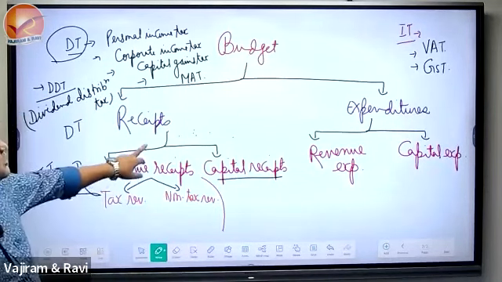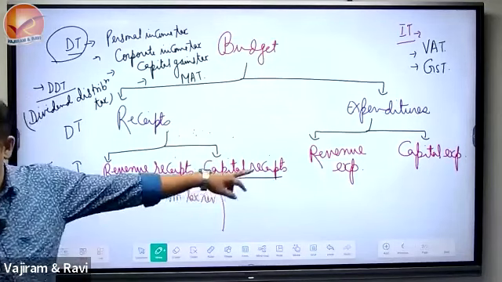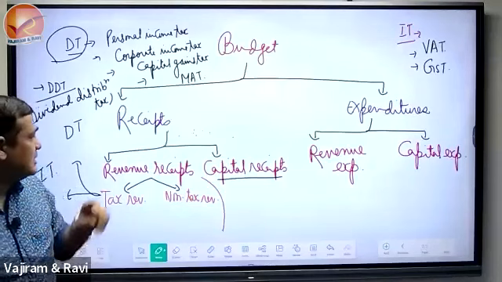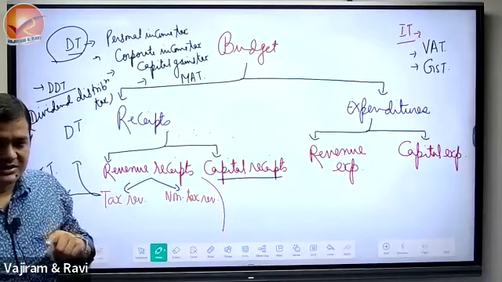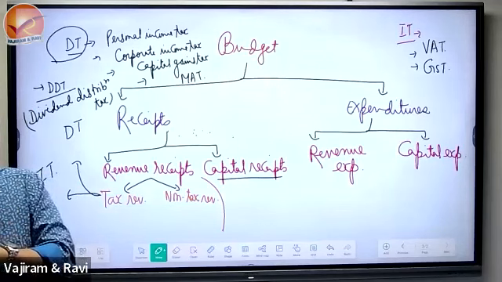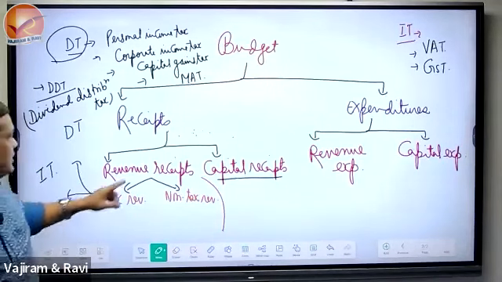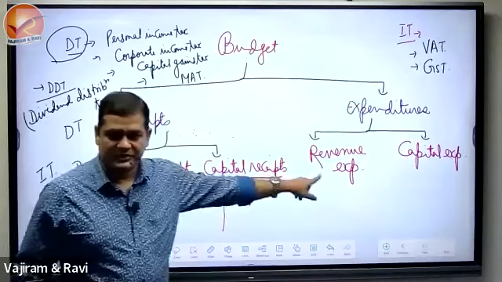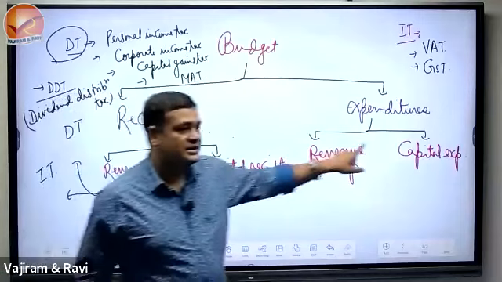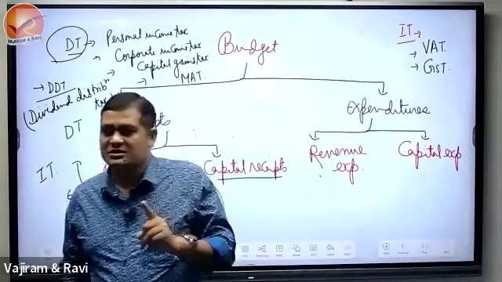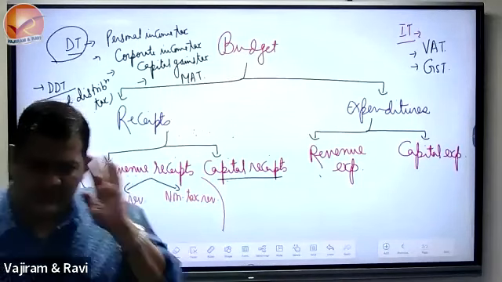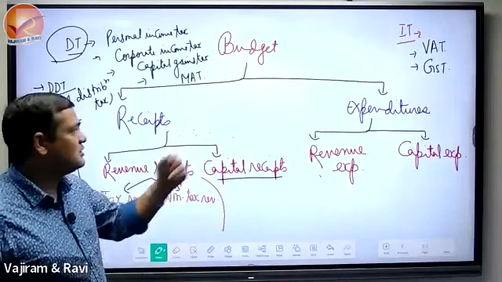See, last year's 2021 mains question from this division was: differentiate between revenue budget and capital budget in the context of Indian economy. When we say revenue budget, we are talking about revenue receipt plus revenue expenditure. When we say capital budget, we are talking about capital receipts. It was a 10 marks question, GS paper 3, question number 2, last year. Obviously, today itself we will solve that question.